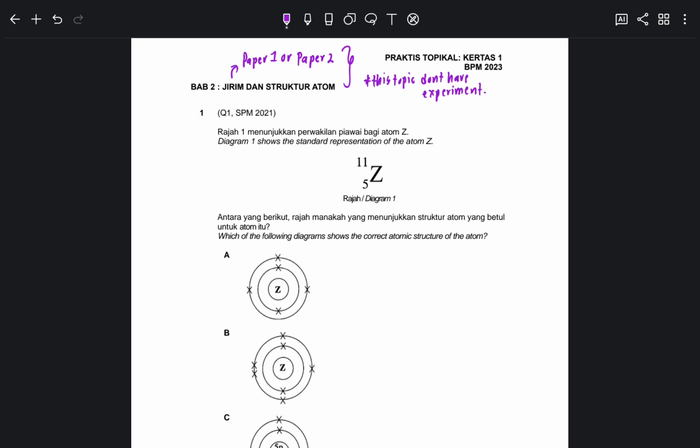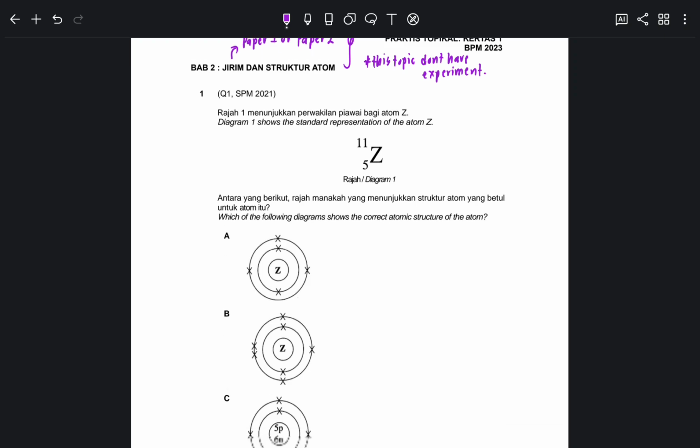Okay, so it's something like that, but our main business is not paper 3, and in my educators I'm not going to teach more on paper 3. My focus is paper 1 and paper 2. Okay, so let's get started.